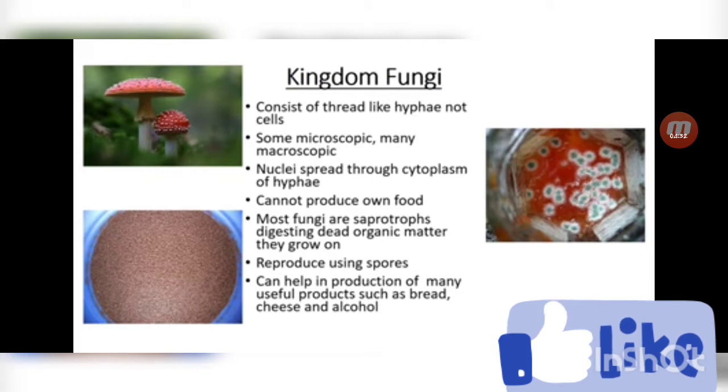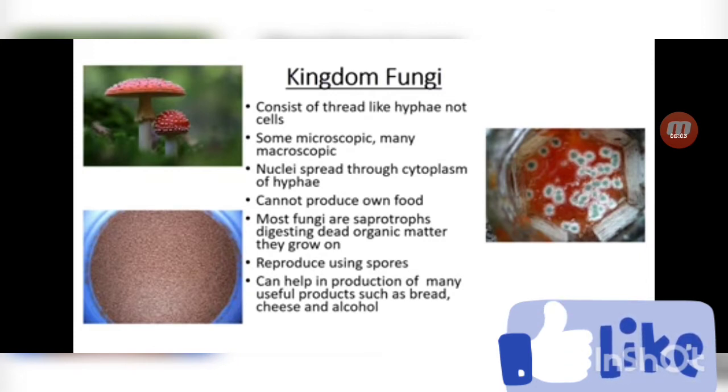In fungi, the nuclei spread through the cytoplasm of the hyphae. What are hyphae? The thread-like structures of the fungi. Fungi cannot produce their own food. Most fungi are saprotrophs, that means they digest dead organic matter that they grow on.